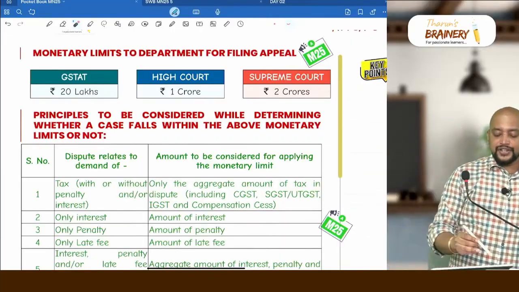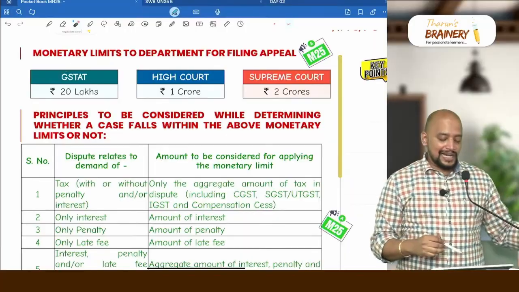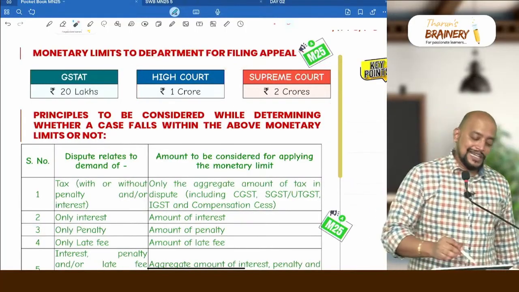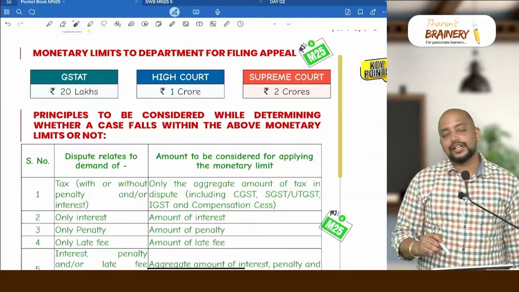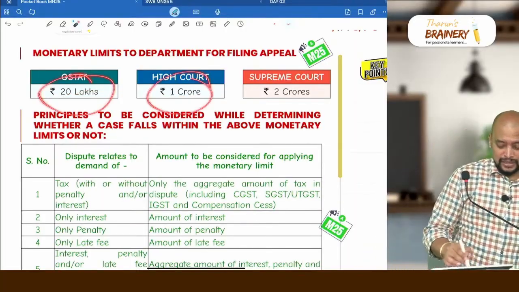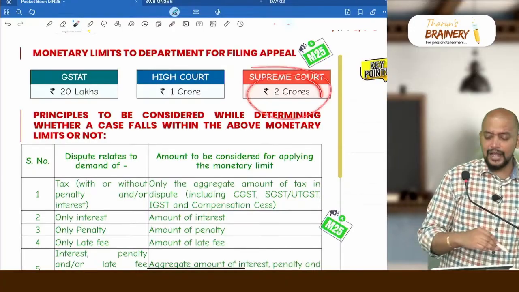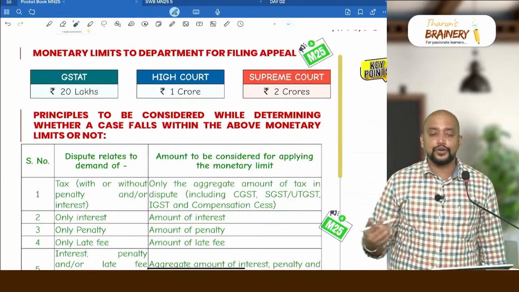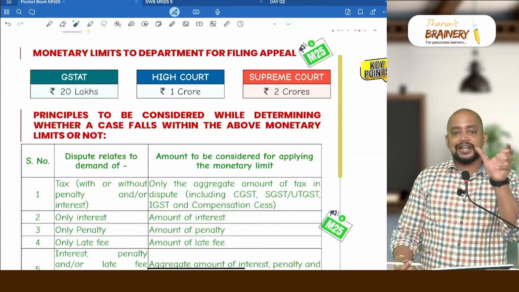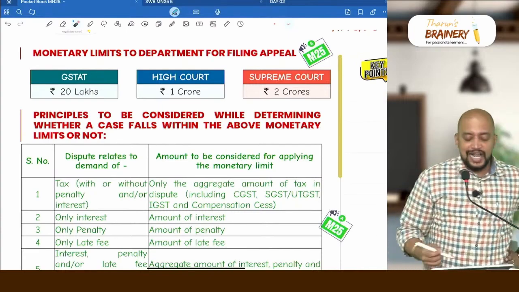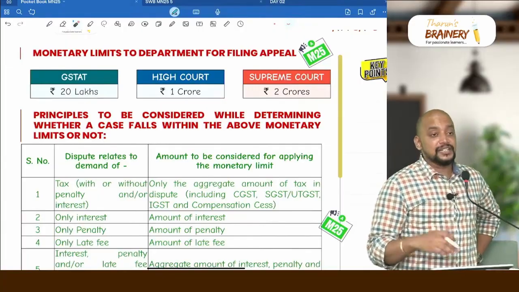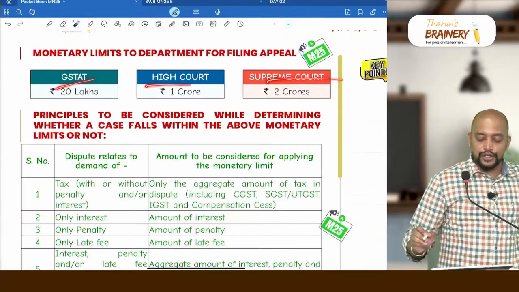So here for GST-AT, what is the limit? 20 lakhs. For High Court 1 crore. For Supreme Court 2 crores. Is it CGST or SGST or total, sir? Total. When the total amount of tax involved is 20 lakhs, 1 crore and 2 crore, that is, the total disputed tax, if it is 20 lakhs, 1 crore or 2 crore, respectively the department can go to GST-AT, High Court or Supreme Court.